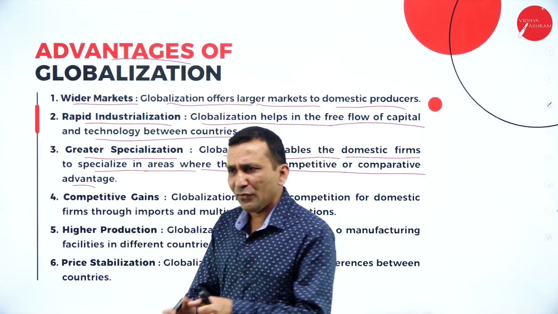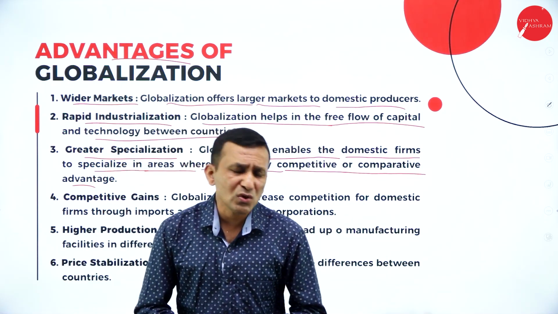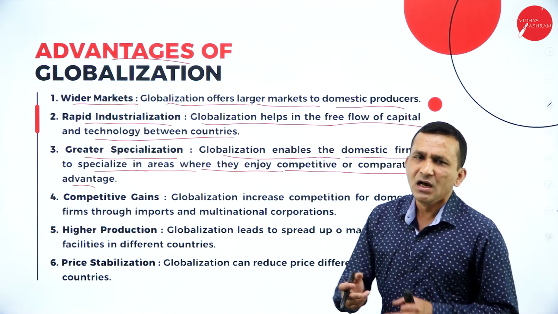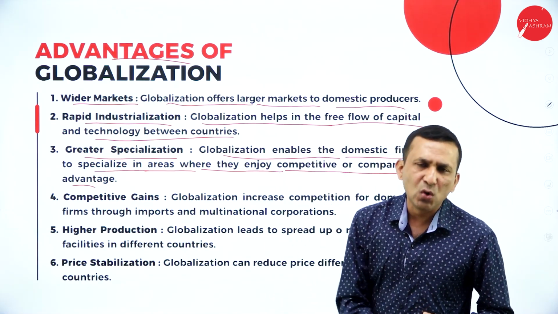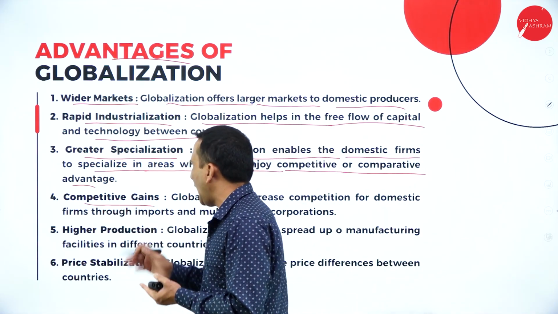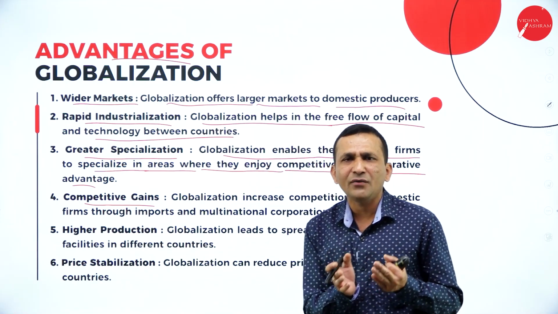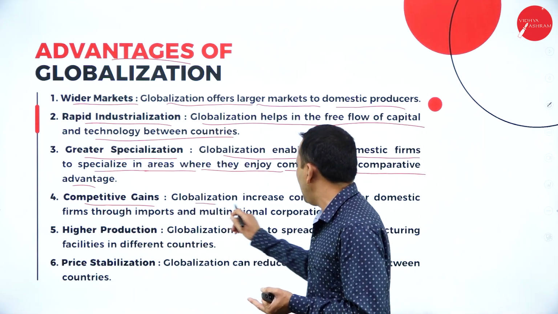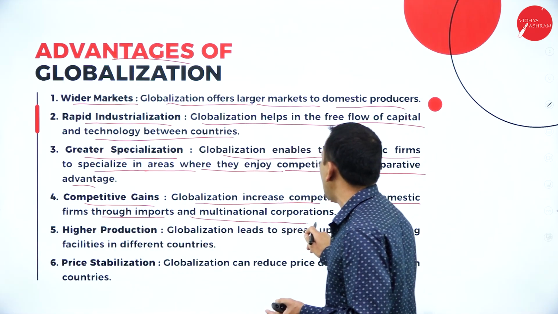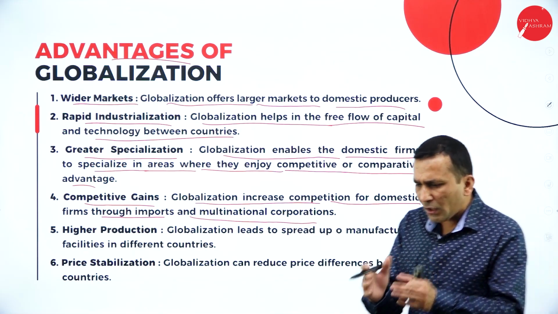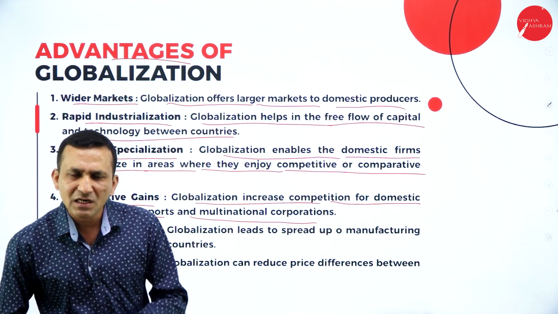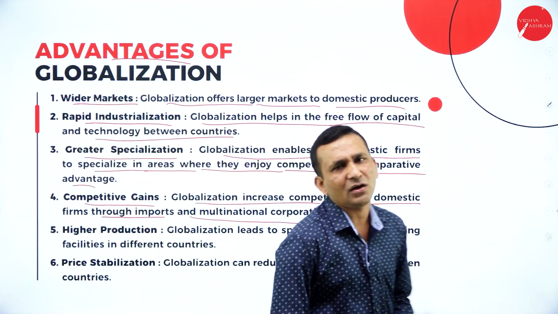For example, Arab countries have an abundant source of petroleum products, but we don't. So if we do international trade, of course a lot of spice items go from India to Arab countries. Then the competitive gain: we are getting a lot of competition. Globalization increases competition for domestic firms through the entry of multinational corporations. Because of globalization, multinational companies establish units, so we find a lot of competition here.